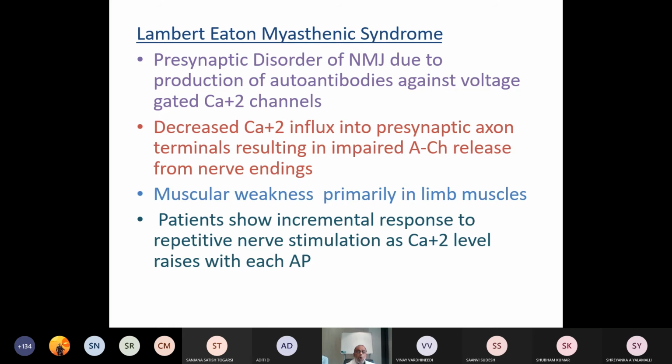The patients show incremental response to repeated nerve stimulation as calcium level rises with each action potential. So the individual will improve at the point of being repeatedly stimulated because the release of calcium is increased and an additive effect is observed.